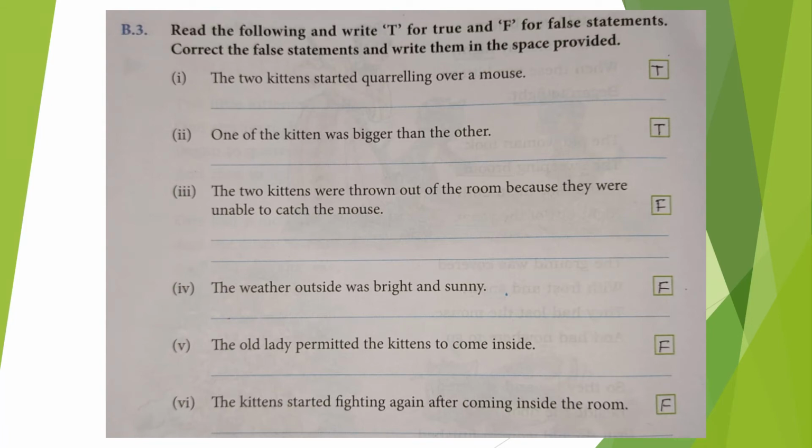So, it's false. The weather outside was bright and sunny. No, it's false. The weather outside was very cold, stormy night. The old lady permitted the kittens to come inside. No, it's false. The old lady didn't permit, but these two kittens silently they entered the house. The kittens started fighting again after coming inside the room. No, it's false. They slept beside the fire. They stopped fighting with each other.